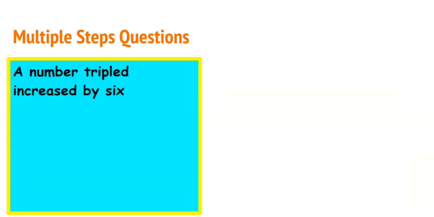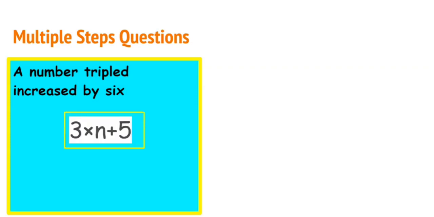A number tripled increased by 6. What does a number tripled mean? If our number is n, tripled means that it's multiplied by 3. So this would become 3 times n, and increased by means to plus. So we're going to add 6 to it. So it becomes 3 times n plus 6.